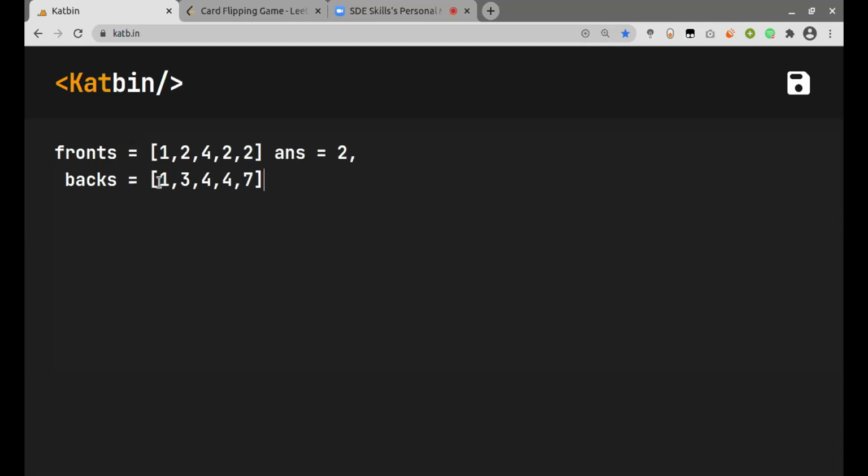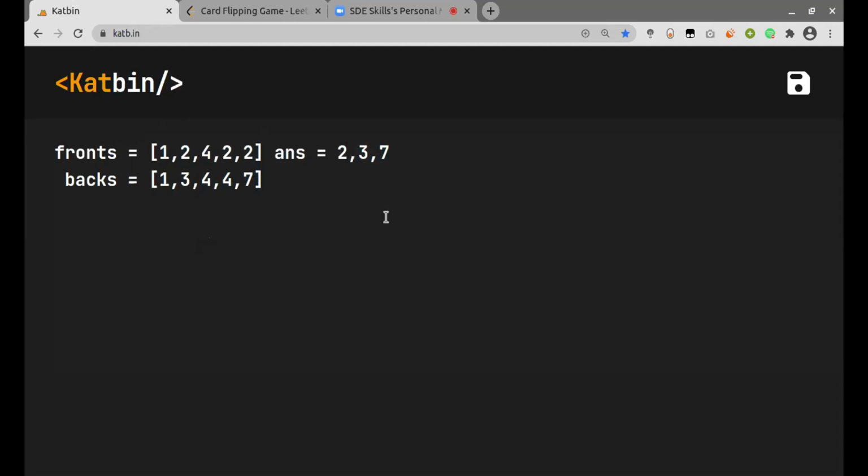We'll start with this one. 1 is already considered. Now we check 3. Now 3 is not in any of the back or the front of the card, so we can take 3 as our candidate for the final answer. 4 is already considered. 7 is not considered, but no card has 7 in their front or back except the current card. So we can take 7 as our answer. And then we need to minimize our candidates for the answer. So the final answer will be 2.